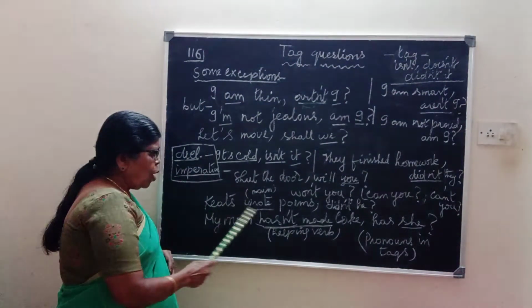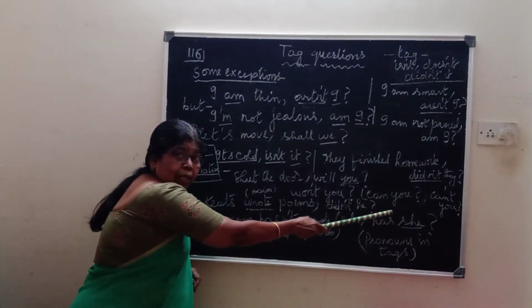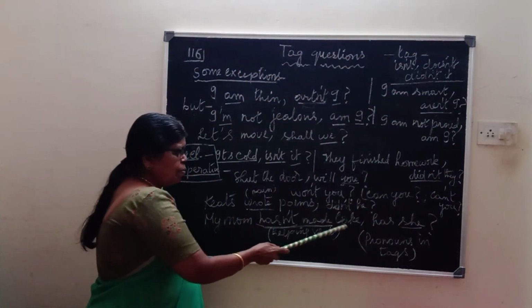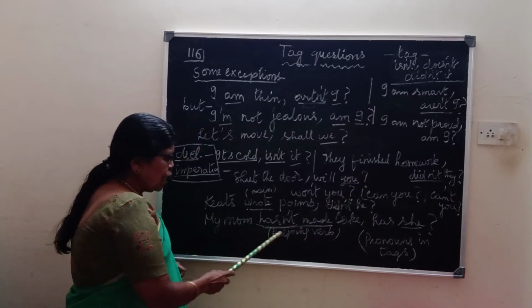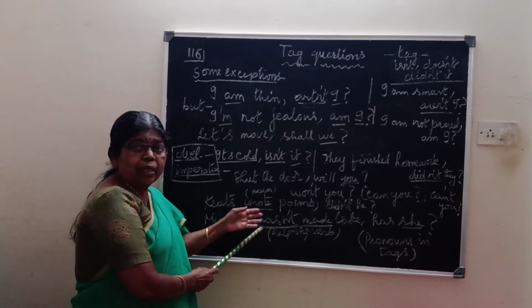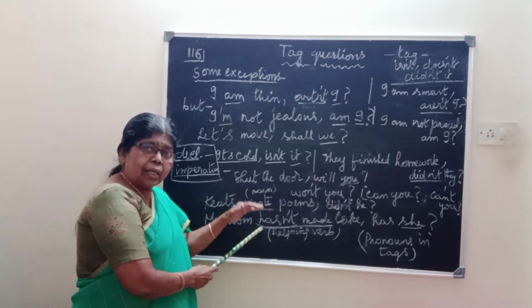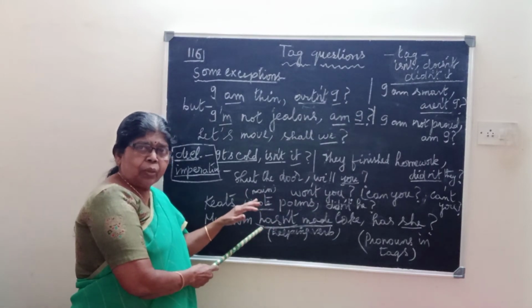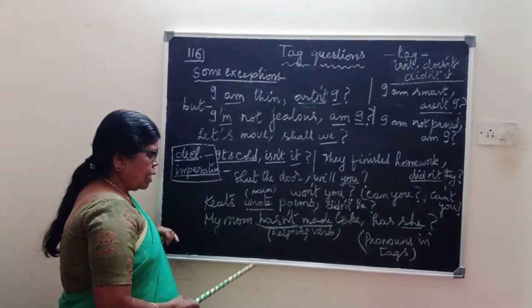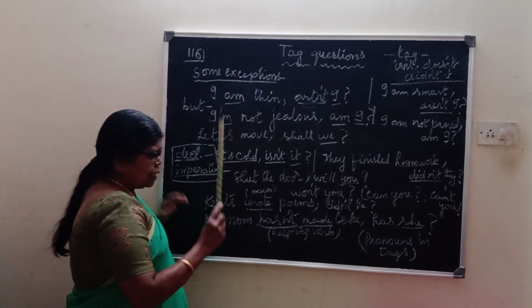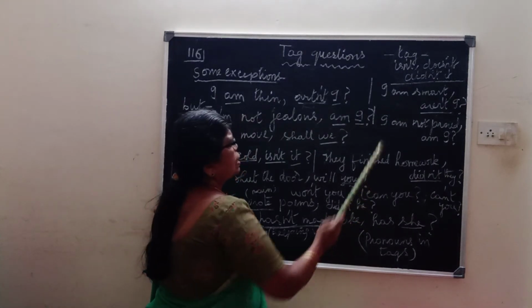Right. My mom hasn't made cake, has she? Here, a helping verb. We use helping or auxiliary verbs. They are the same. Okay. More than 20 they are in number. Right. Next point is, that is the tag.